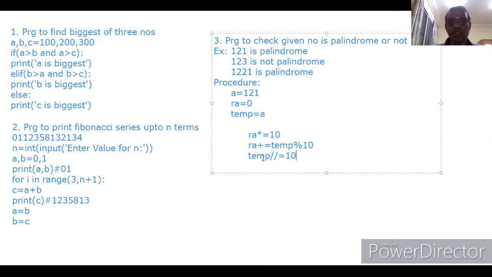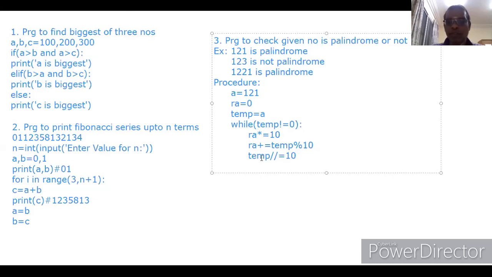We have to divide by 10 here. Now assume temp is 121, divided by 10, so it becomes 12.1. Since it is a floor division or integer division, the decimal part will be skipped, so only 12. Now 12 will be assigned to temp. Now temp contains 12, ra contains 1. This work should be executed until temp becomes 0.